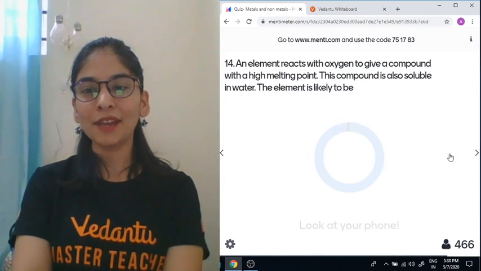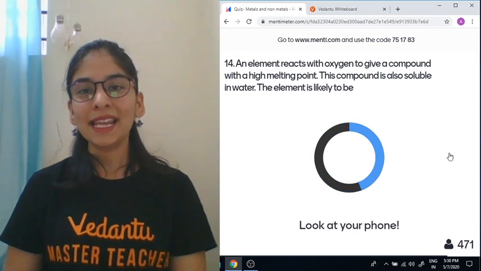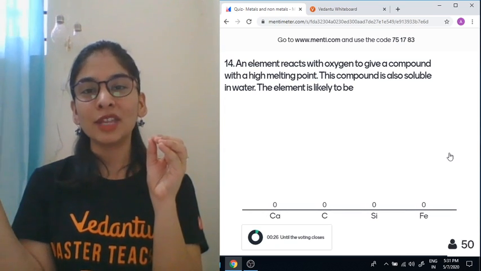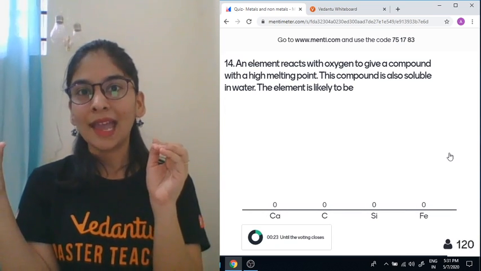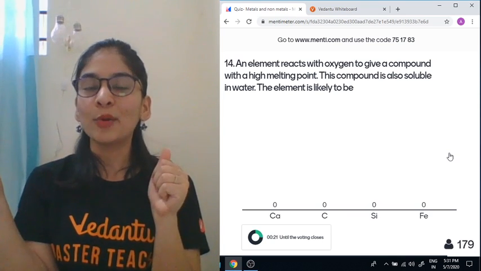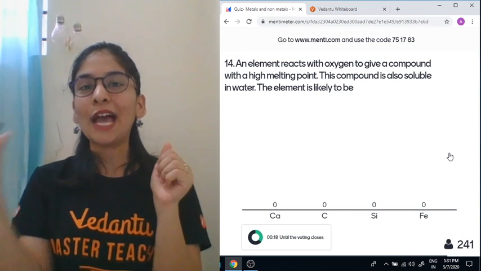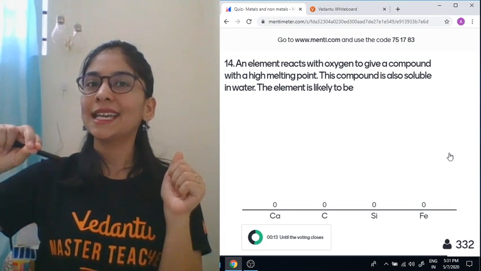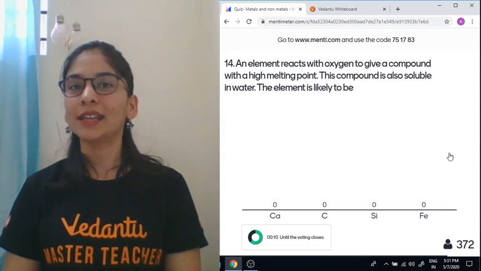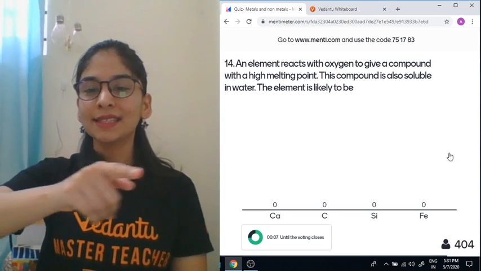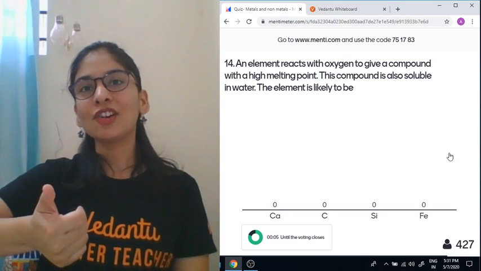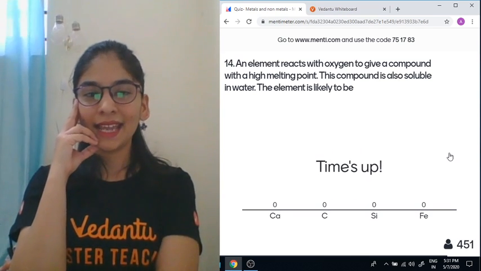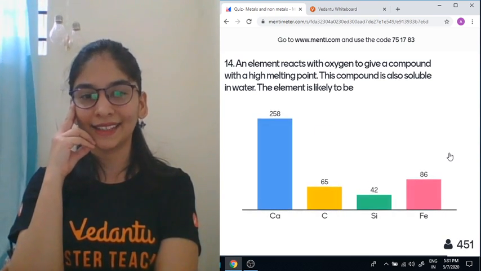One more question, everyone, for all of you, and the question is: an element reacts with oxygen to give a compound with very high melting point. This compound is also soluble in water. The element is likely to be. So, to be very honest, the compound that is going to form is ionic, because ionic compounds are the ones having very high melting point. As soon as we put it into water, they dissociate into ions and get soluble in water as well. So what substance given here will make that oxide completely ionic in nature and following all the properties? Let's see. Calcium, carbon, silicon or iron?